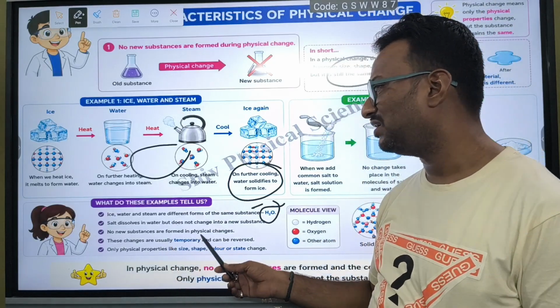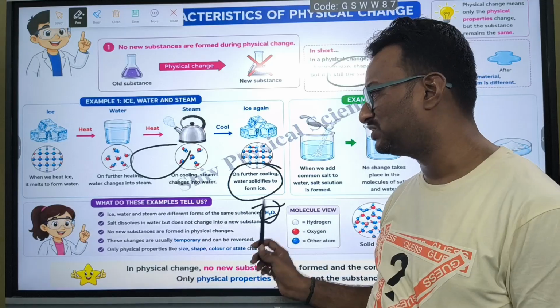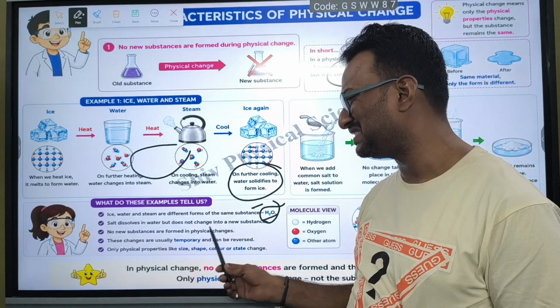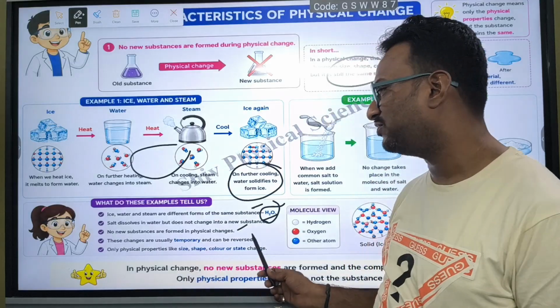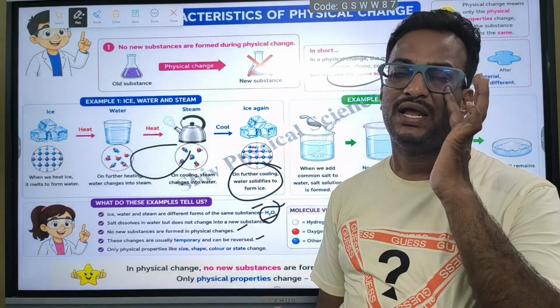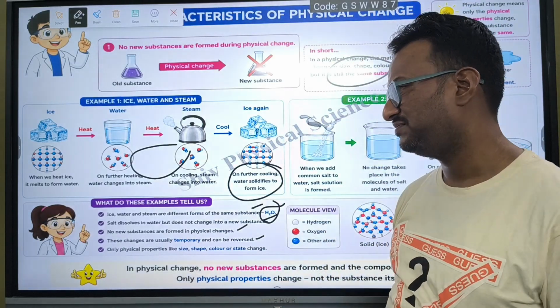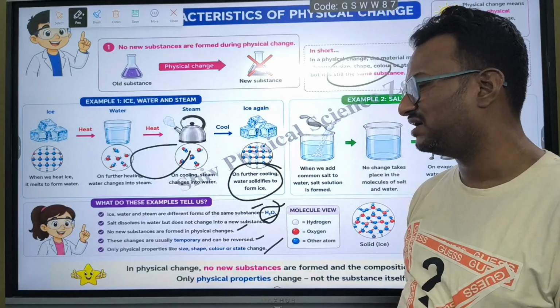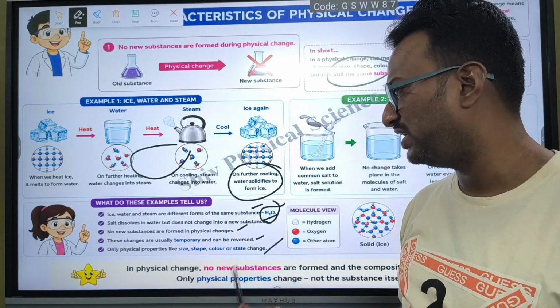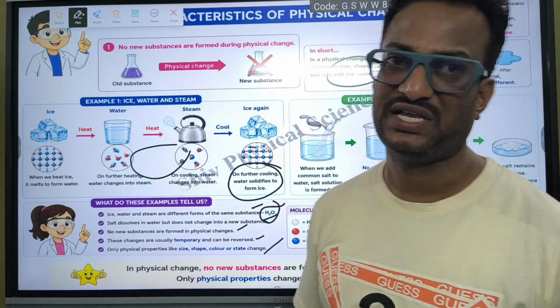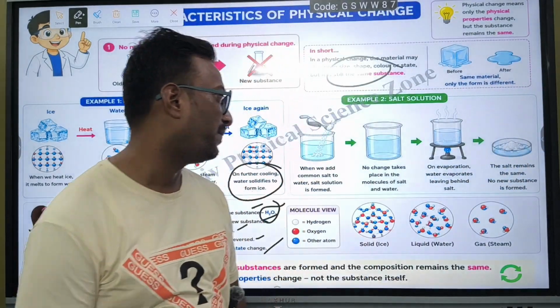Salt dissolves in water but does not change into a new substance. No new substances are formed in the case of physical change. These changes are usually temporary and can be reversed. Only physical properties like size, shape, color may change, or the state may change, but not the substance.